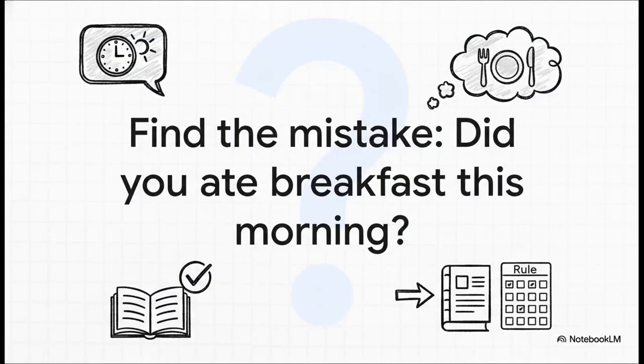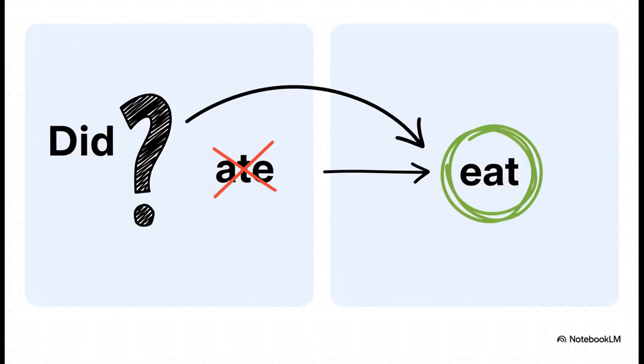Okay, last one. You're doing great. Let's look at this question. Did you ate breakfast this morning? It's that same rule we've been talking about, just in a question this time. Can you find the error? Yes, the mistake is ate. Just like with didn't, when you start a question with did, you're already showing it's the past. So the main verb goes back to its simplest form. The correct question is, did you eat breakfast this morning?